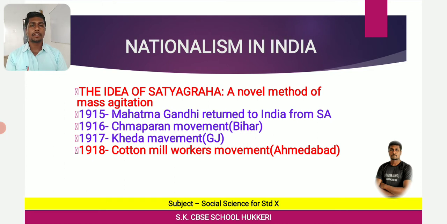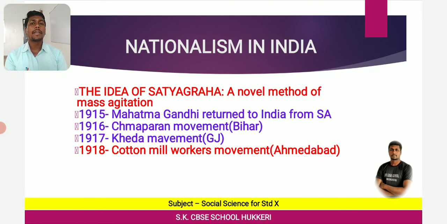Gandhi toured Champaran to support the peasants to start a struggle against the oppressive plantation system. Which plantation? Indigo plantation. Indigo was grown by the peasants in Bihar, especially in the Champaran forested area.